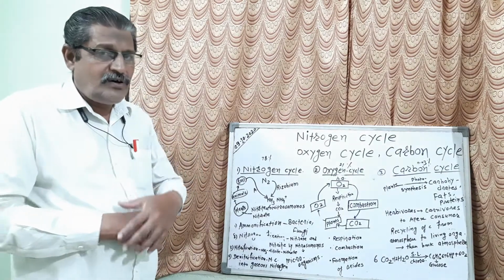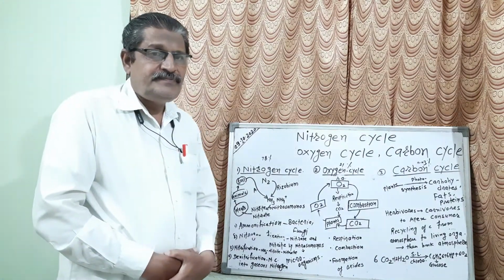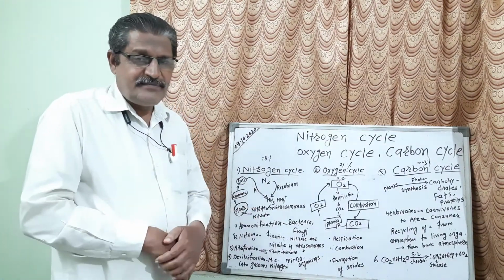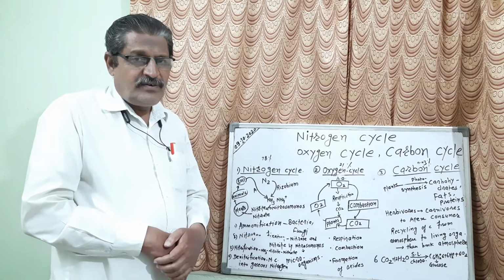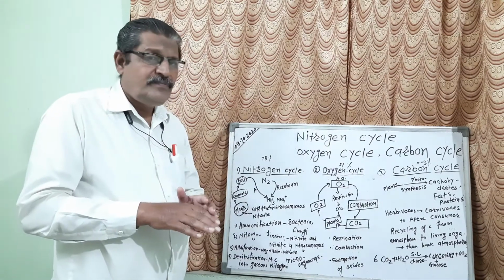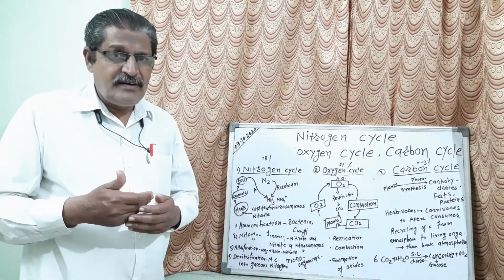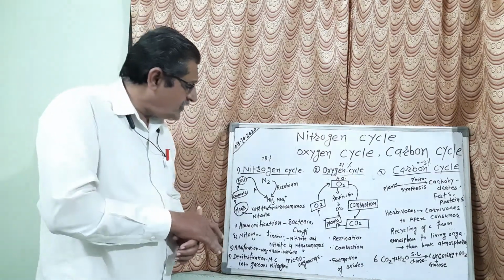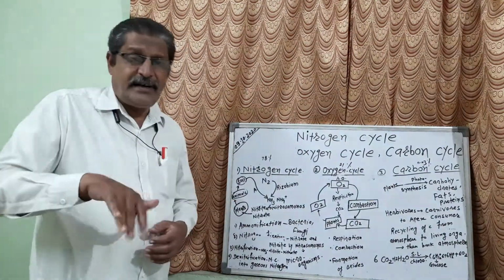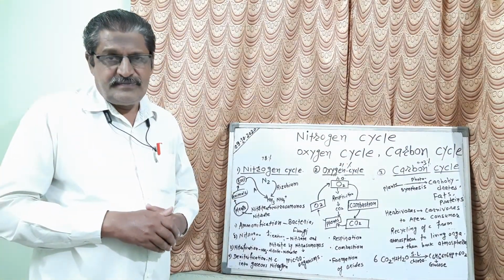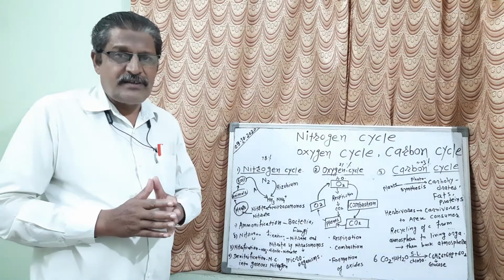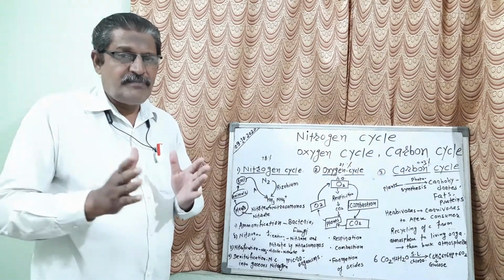This is also one microorganism which is present in the soil. Now this microorganism has a chemical reaction with the content, and these contents are converted into nitrite and nitrate. Now these contents can be taken easily by the plants.